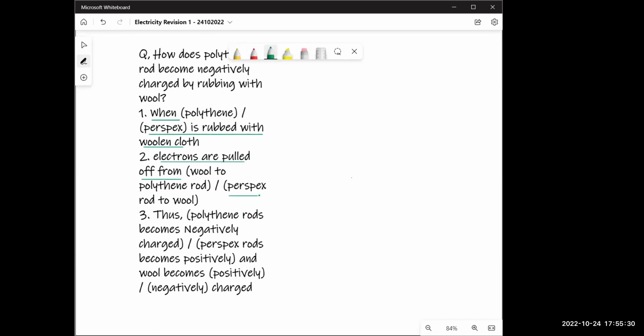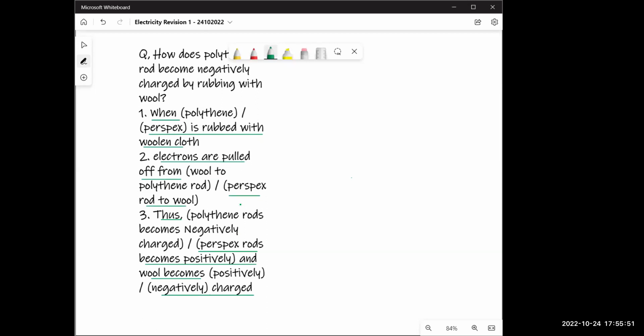When Perspex is rubbed with woolen cloth, electrons are pulled off from Perspex. Thus, Perspex rods become positively charged and wool becomes negatively charged.